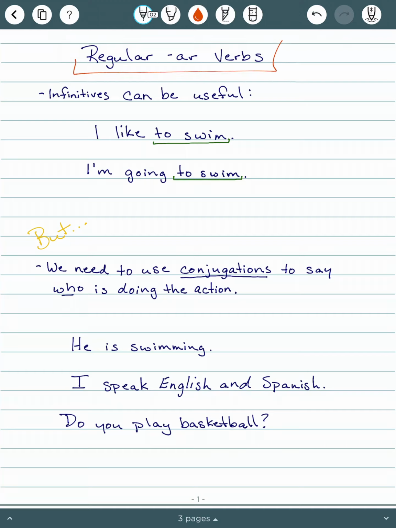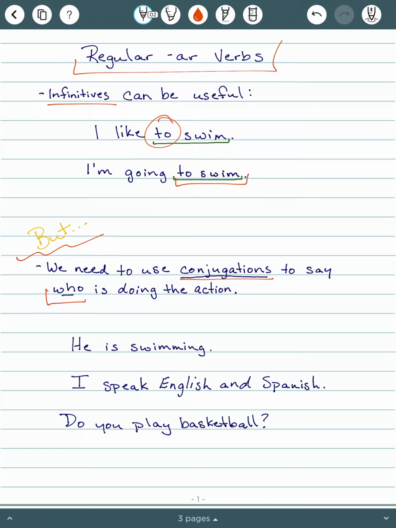Hola, estudiantes. Today we are going to look at regular AR verbs. Before we do this, let's talk about infinitives and conjugations. Infinitives, remember, are the most basic form of the verb. In English, it has the word "to" in front of it. And they can be useful. I like to swim. I'm going to swim. In both of those cases, we're using an infinitive.